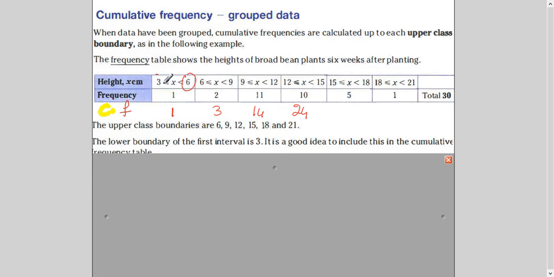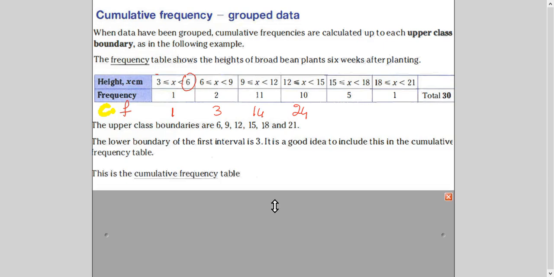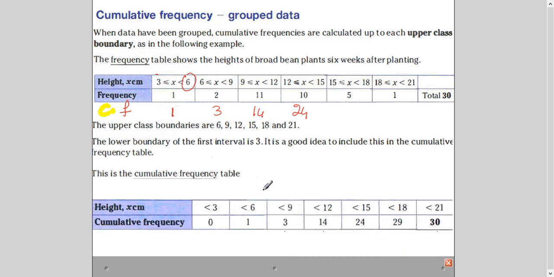Now class interval means the values between this. So if I want to see how many values are here, I will say 3, 4, 5, 6. So 6 minus 3 is 3. Class interval is 3. 9 minus 6, 12 minus 9. So this will give you class width or class interval. So when you're making a frequency table, this is how you have made. You are just writing here upper boundaries. Now, very important thing here, because there is no plant which has a height less than 3 unit. So you say less than 3 unit is 0 plant, less than 6 unit is 1 plant, and this is how you complete the data of the cumulative frequency.